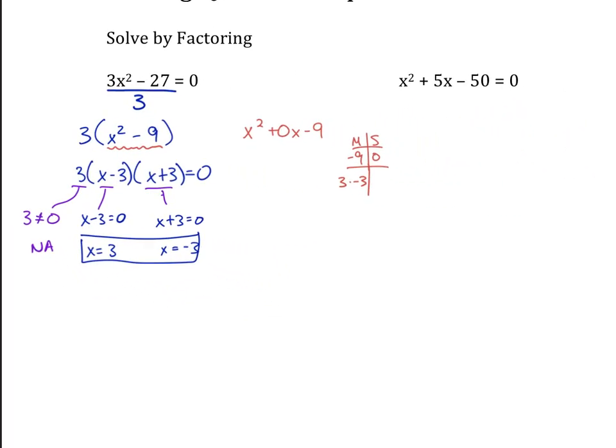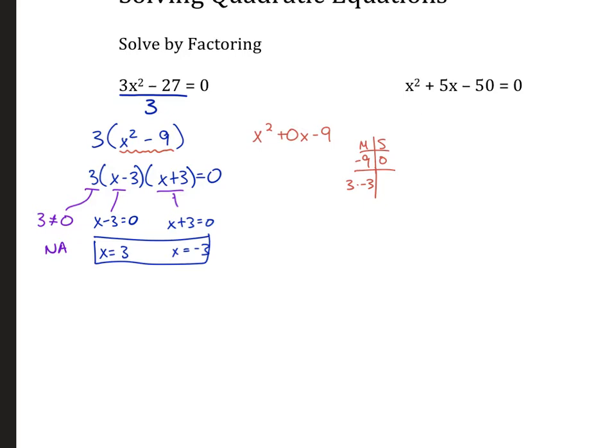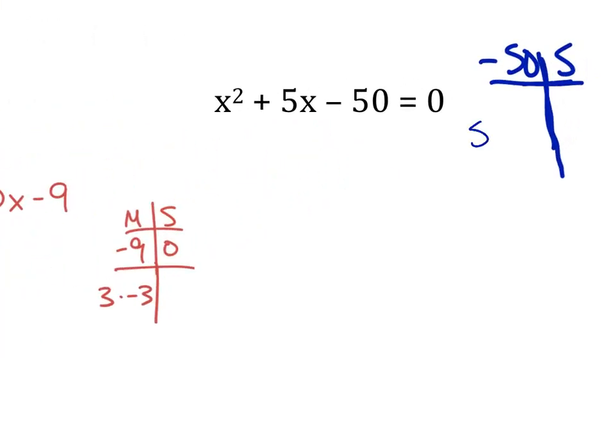On the second example, we don't even have to do anything to this one for it to be ready for this little MS chart right away. So factors of 50 that add up to 5. Yeah, so 5 times 10 is 50, and then they're supposed to multiply to be negative 50, so we must have a negative on the 5. If they're going to add up to be 5 still, negative 5 plus 10 is positive 5. So this thing splits up into x minus 5, x plus 10.